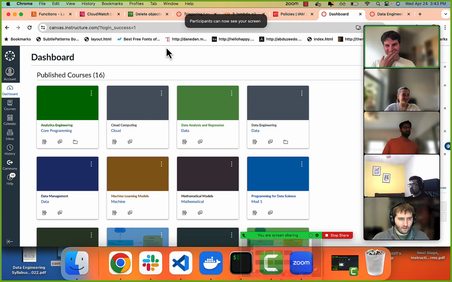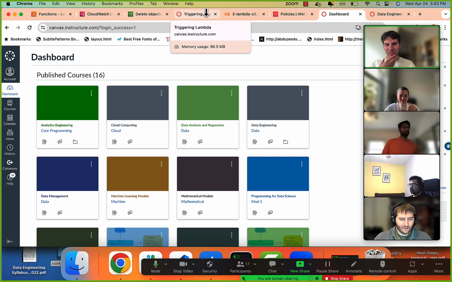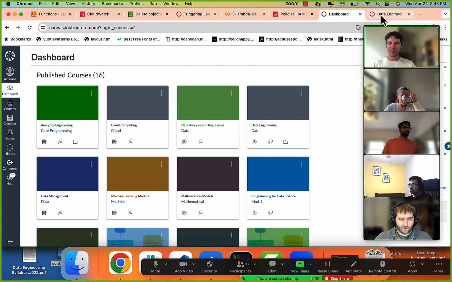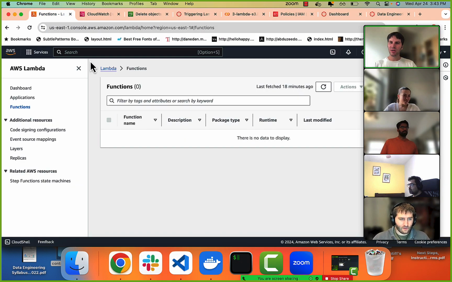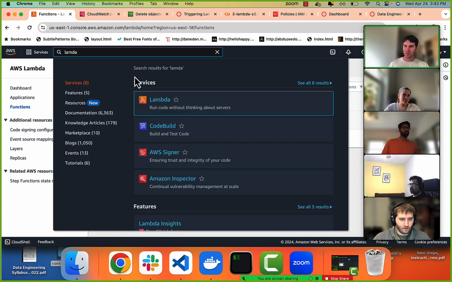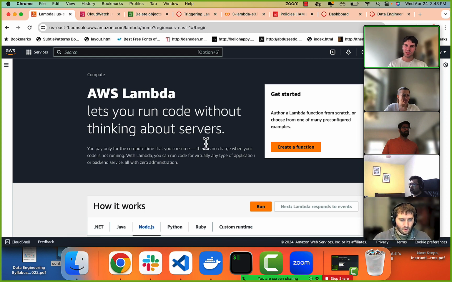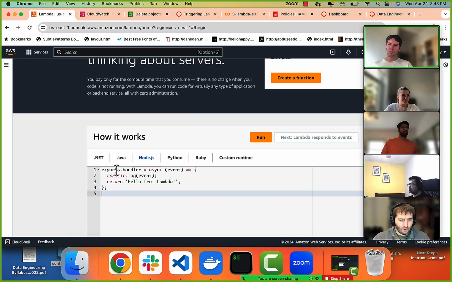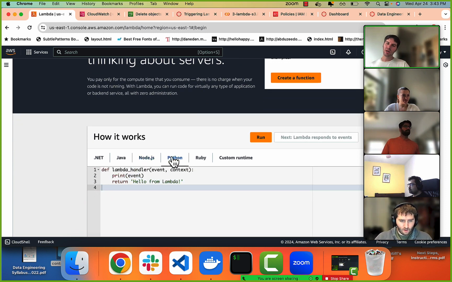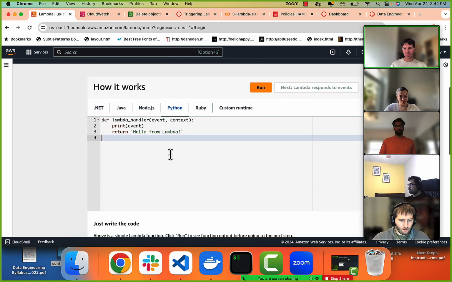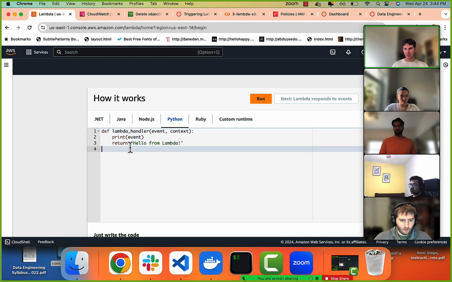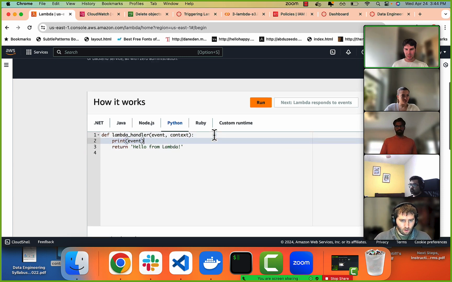All right, so let's do the Lambda. Here's how you can get to them. You just type in Lambda. Run code without thinking about servers, right? Now you can see how it works. It's literally a function. You can write it in different languages. Here's Python. This is some Python, with a return value. You can print to the logs, etc.